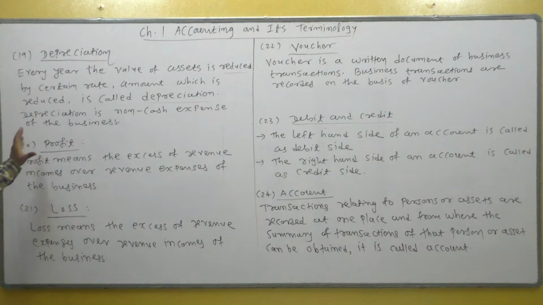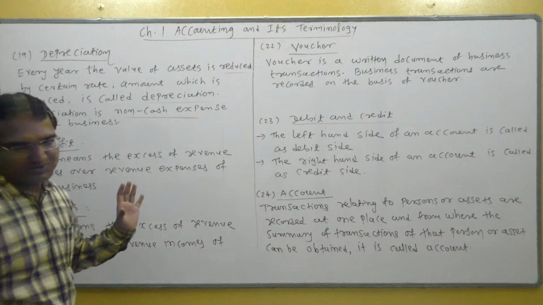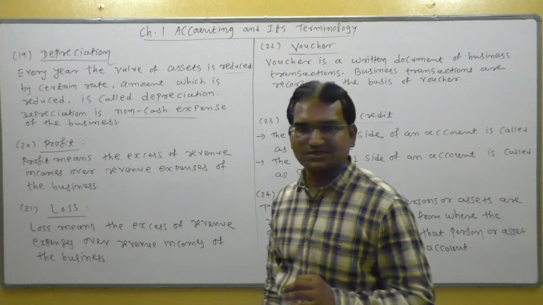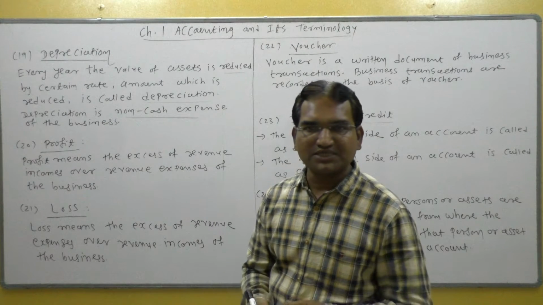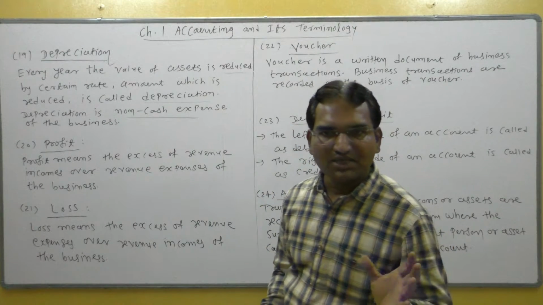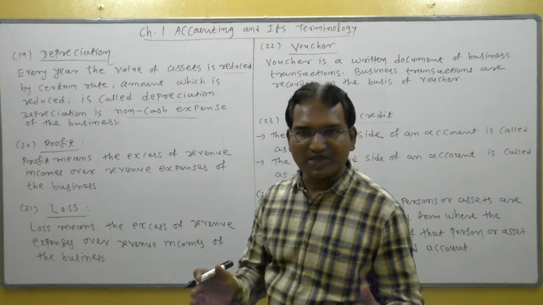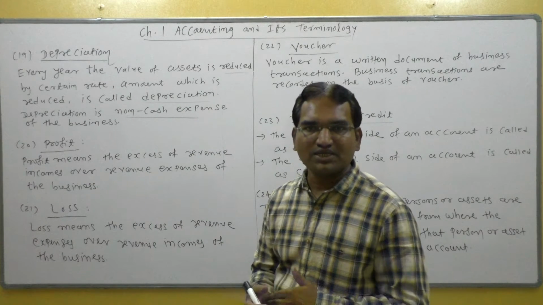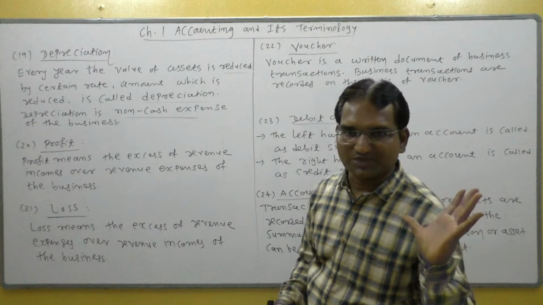Understand? Depreciation is a non-cash expense of the business. Student, remember that expense means money spent from the business. So in accounting, depreciation is also treated as an expense, but it is a non-cash expense because no cash is paid for depreciation. Depreciation is recorded in the books of account as an expense, as a non-cash expense.